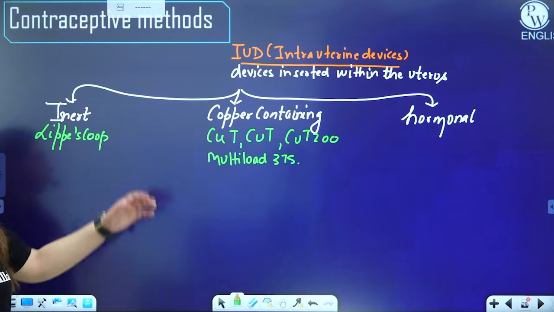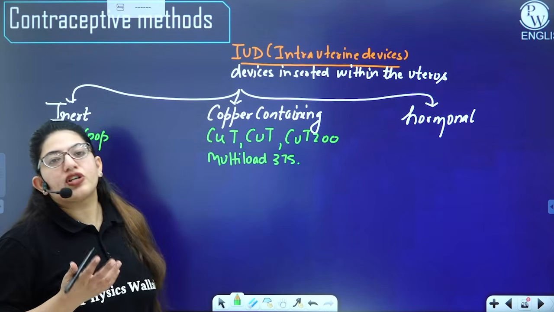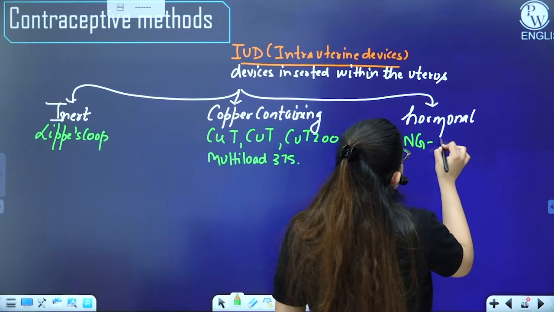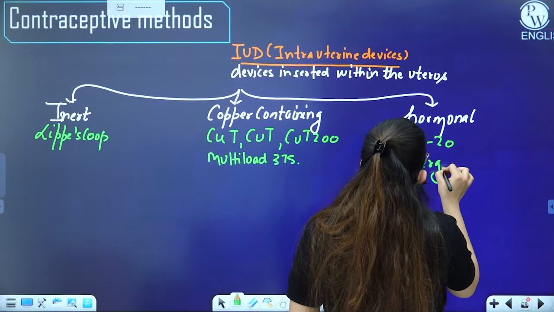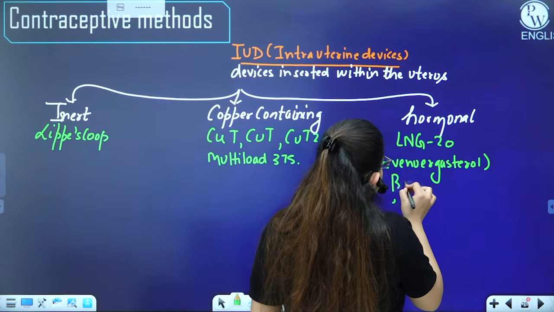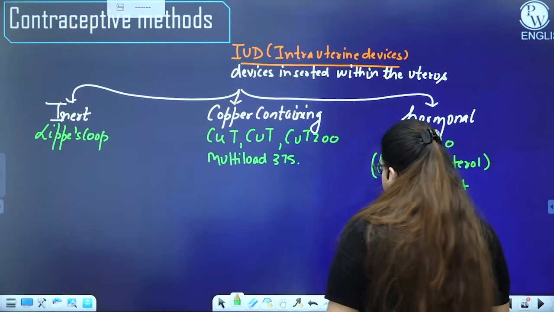The third one is hormonal, so obviously it will contain some hormone, usually an analog of progesterone. Examples are LNG-20, levonorgestrel, or progestasert.